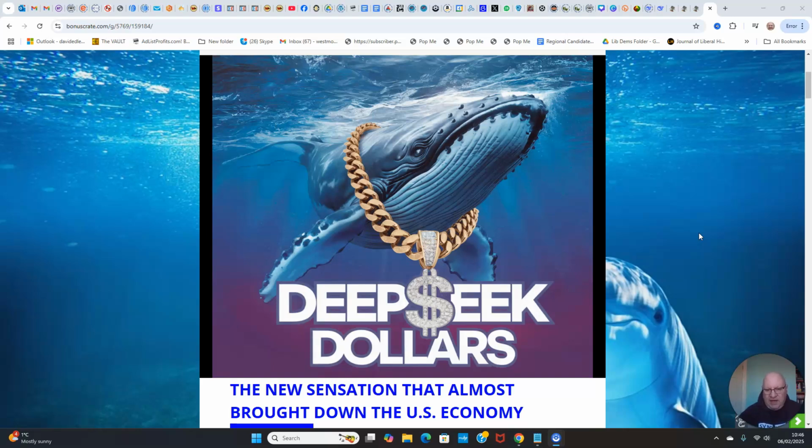Now, both of those factors obviously sent massive shockwaves through the tech sector in the US, and that's what caused the stock market crash.